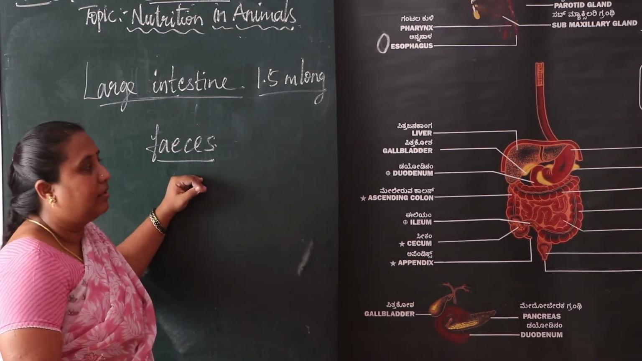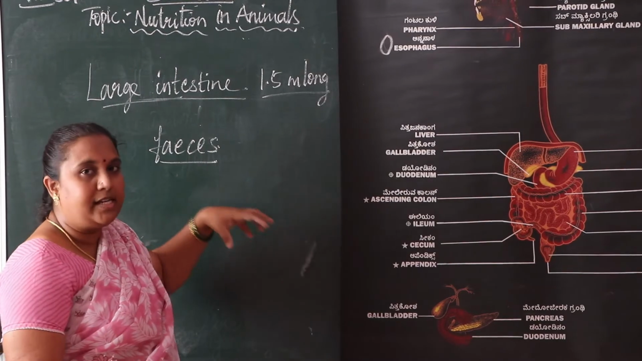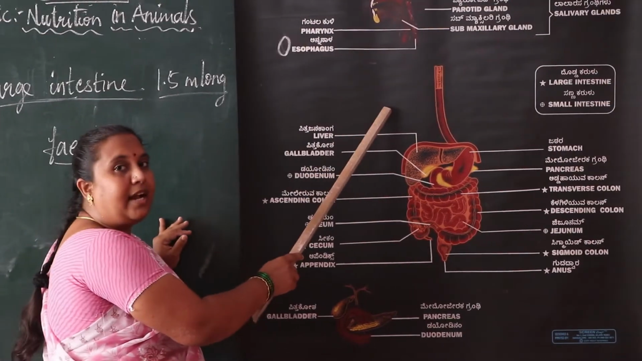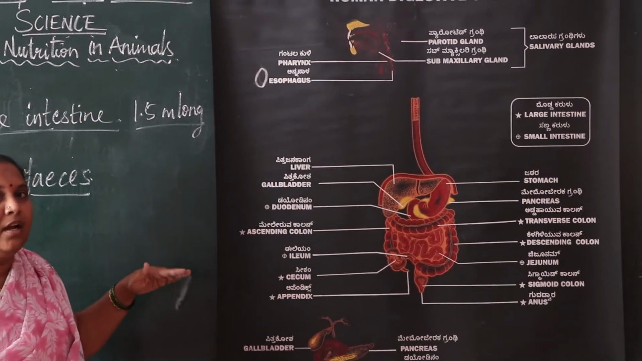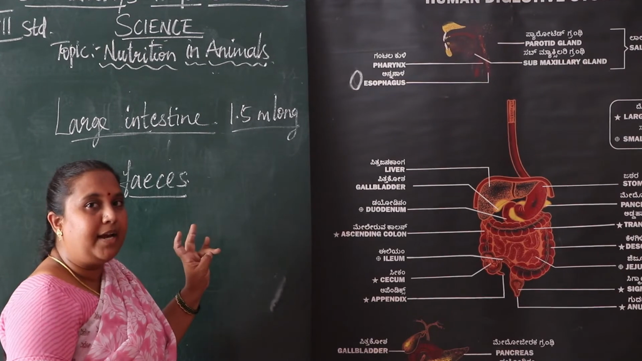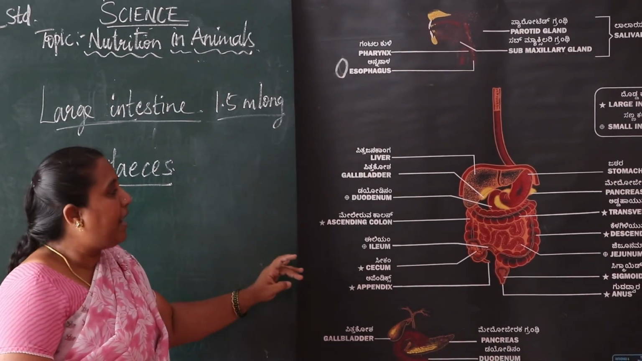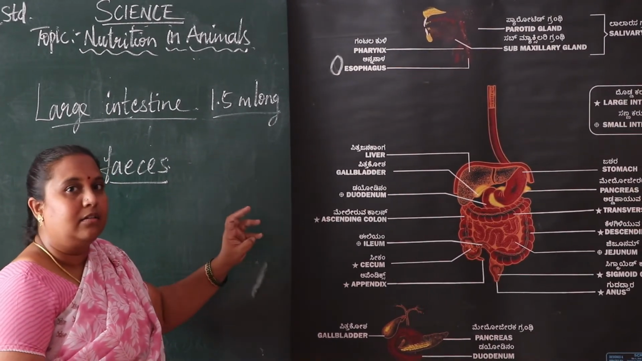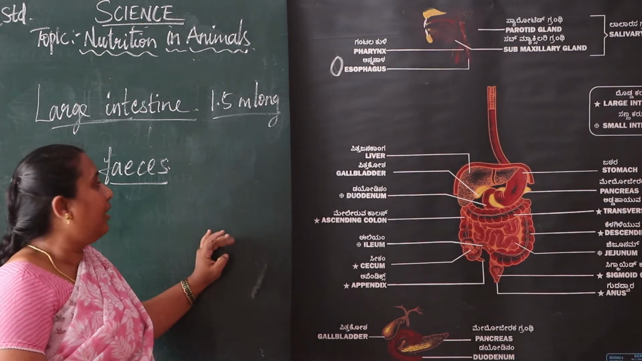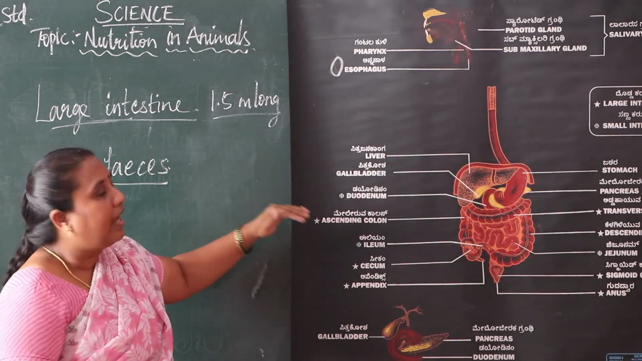Understood, children? The digestive system. So we are eating. What are the parts of the digestive system? First is the alimentary canal, and then the glands. What are the glands? Liver, pancreas, and salivary glands. After that, we look at the alimentary canal.